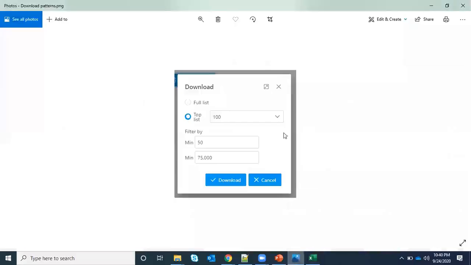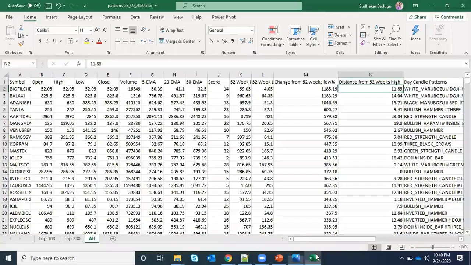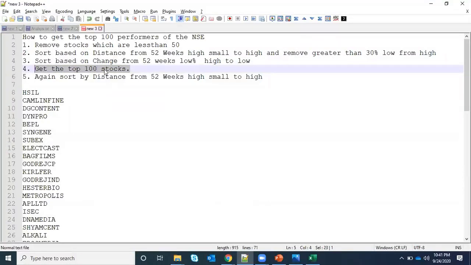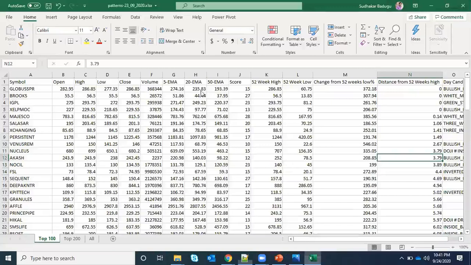With this Excel, if you select the full list, it will download all. But if you select the top list, it will give you just the top 100. Let me explain: out of the 1600 stocks, first it will remove the stocks below 50 rupees, then pick the high performers, and from those it will give only 100 stocks. So it will not give you the whole list, and based on your selection you can do your own analysis.